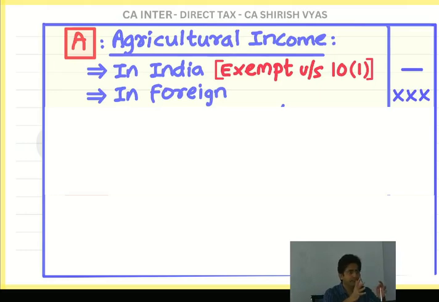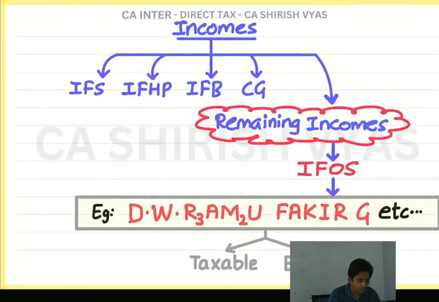See, for each income we prepare a separate statement. In accounts, we put everything in one profit and loss account. But taxation is classified into 5 heads of income. So you should feel this income should go to income from salary. It should come here. But I am saying no, it is income from other sources. You know what is the reason?